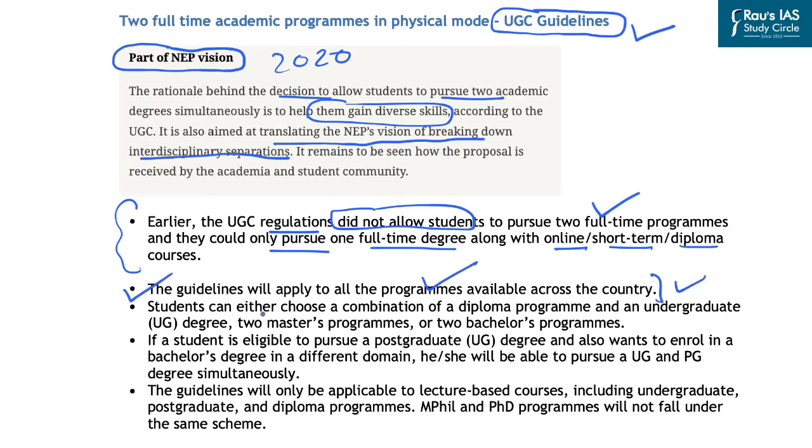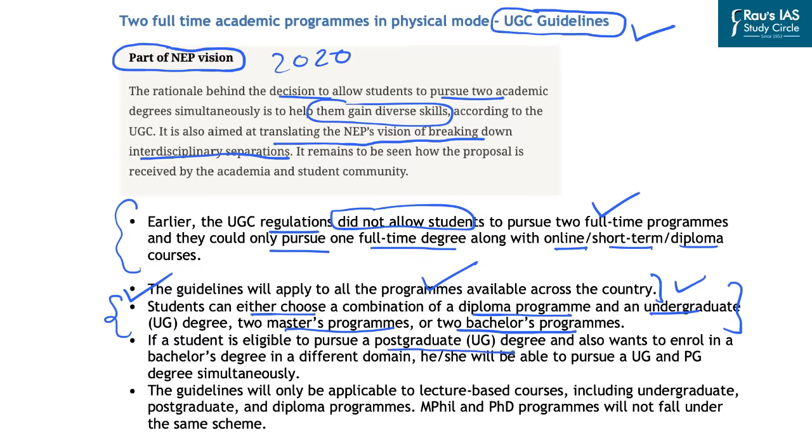In this regard, the students can either choose a combination of a diploma program and an undergraduate program, or 2 master's programs or 2 bachelor's programs. So full flexibility has been provided to the students for choosing 2 degrees at the same time, which can be undergraduate degrees or master's programs or bachelor's programs.